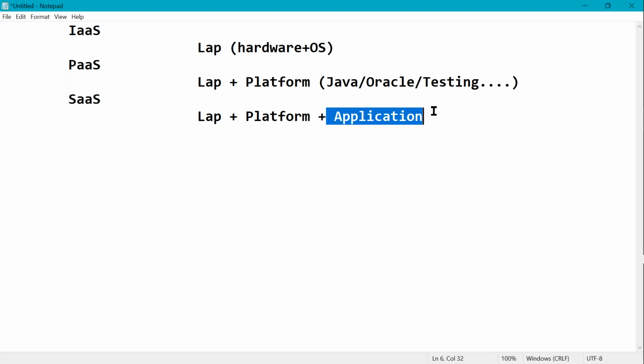Then what I will do? I will add that application. I will deploy the application in PaaS. I will provide this to my client. My client is what? Non-IT company, school, college, supermarket, something. So for them, it is software as a service.